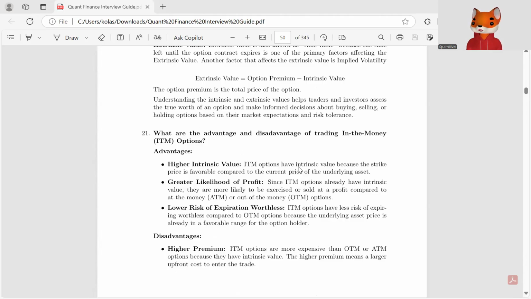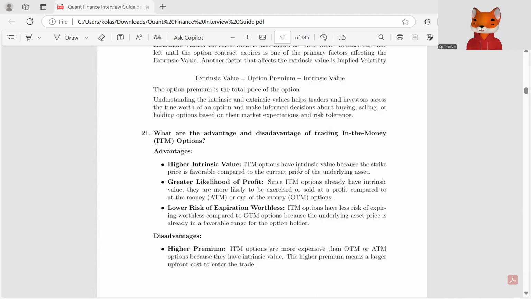It has a greater likelihood of profit, since ITM options already have intrinsic value, they are more likely to be exercised or sold at a profit compared to at the money or OTM options. It has a lower risk of expiring worthless, because ITM options have less risk of expiring worthless compared to OTM options, because the underlying asset price is already in a favorable range for the option holder.